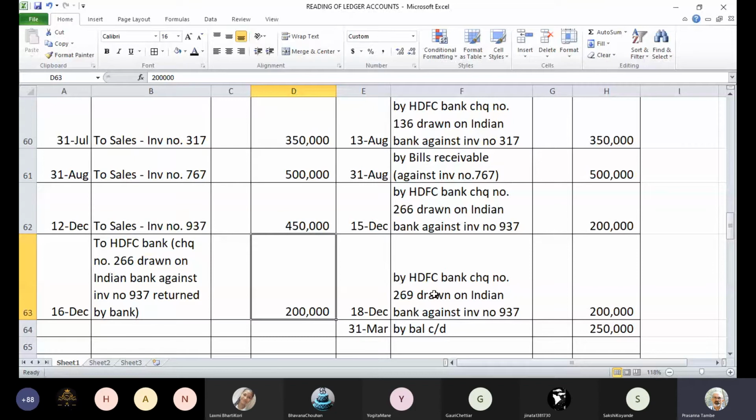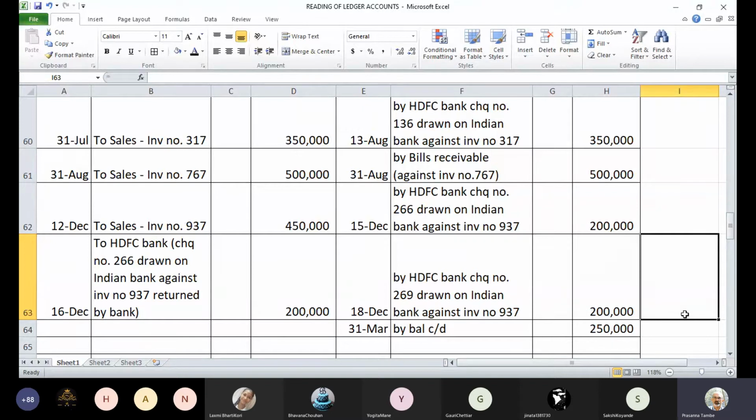Yes, what could be the nature of this transaction? What has happened on 16th of December? Dishonor. Absolutely right. The check was dishonored. See, when you receive a check from the customer, you deposit in your bank account. The bank will send the check for collection. Only when Indian Bank approves the payment or realization, the money will be credited to your account in HDFC Bank. So Indian Bank has refused to honor that check and has not released the money against this check. We call it dishonor or bouncing of check.